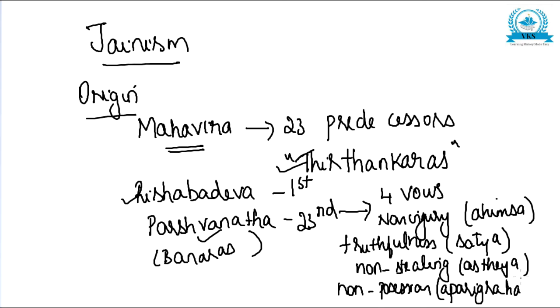So these four great vows of Jainism, ahimsa, satya, asteya and aparigraha, that is non-injury, truthfulness, non-stealing and non-possession, were given to his disciples by Parshvanatha.